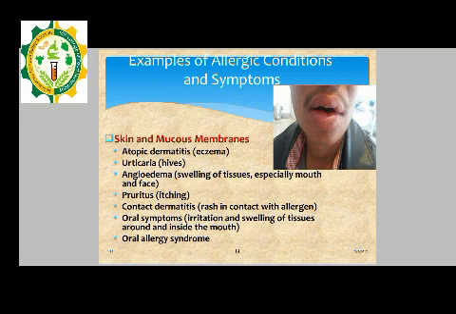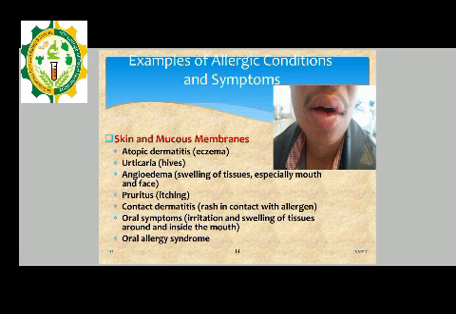Now, examples of allergic conditions and their symptoms. Here we mention some allergic conditions and the symptoms. First one is skin and mucous membrane: atopic dermatitis, urticaria, angioedema, in which there is a swelling of the tissue, especially of the mouth and face. Pruritus, which shows itching. Contact dermatitis, that means a rash in contact with the allergen.